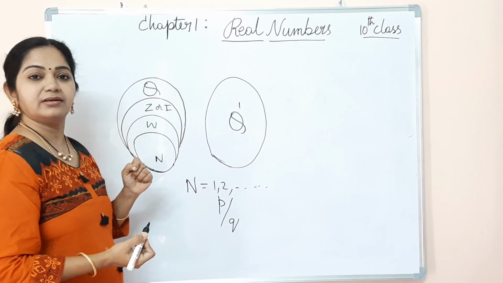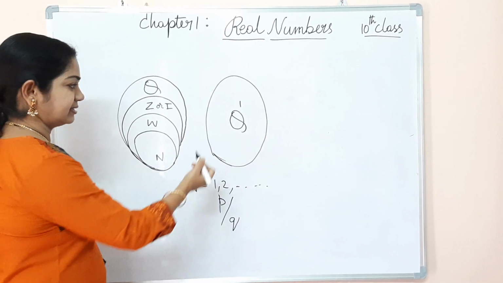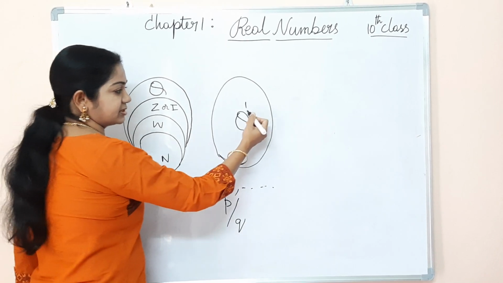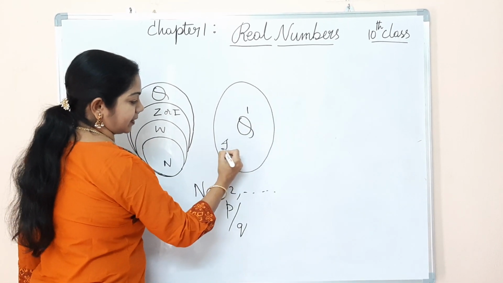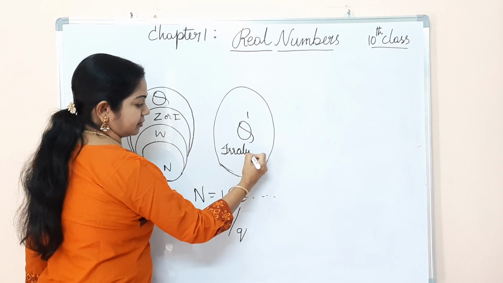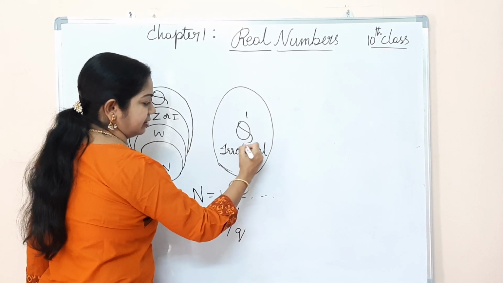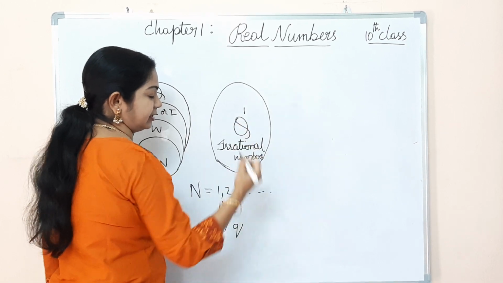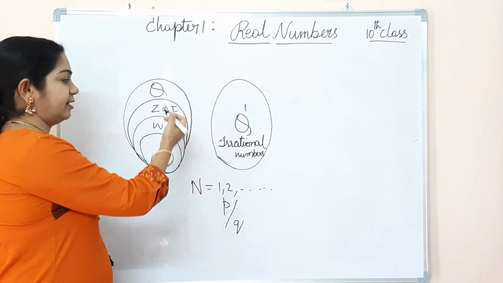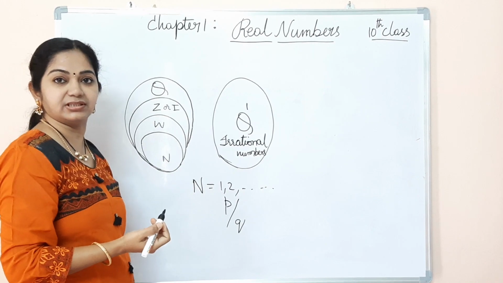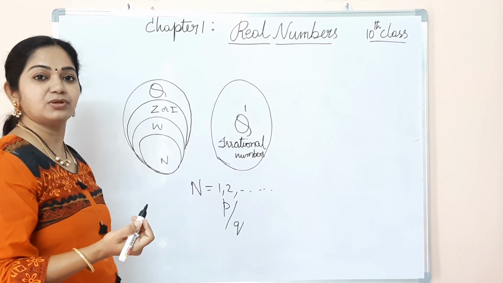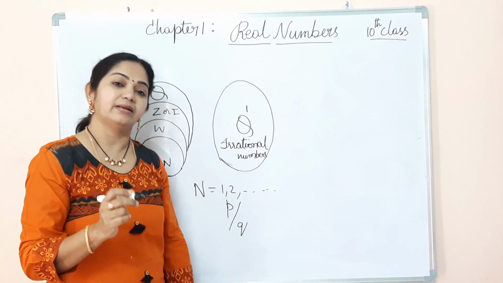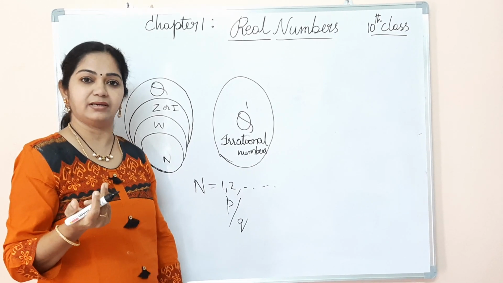Those are the rational numbers. And the next set is the irrational numbers, Q dash, which you have also studied in your 9th class. They are nothing but the numbers which are not rational, that means the numbers which cannot be represented in the form of p by q.